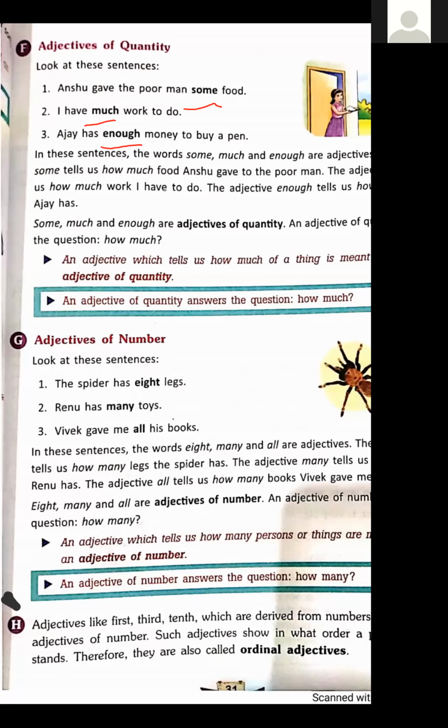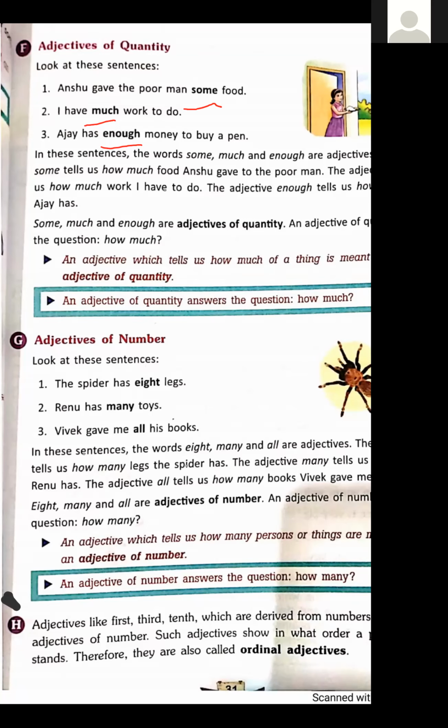An adjective of quantity answers the question how much, like the adjective of quality that we did yesterday. An adjective of quality answers the question what kind of, whether about a thing or a person, but an adjective of quantity answers the question how much.